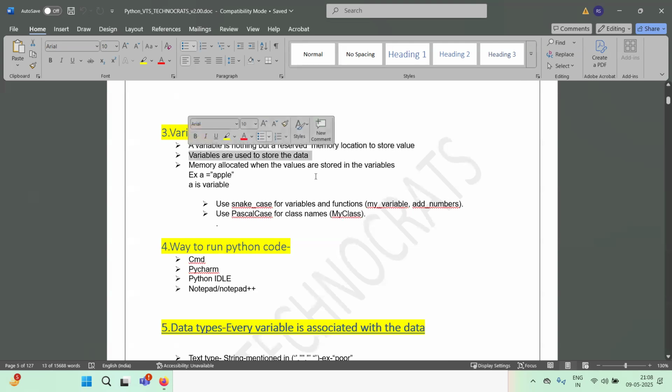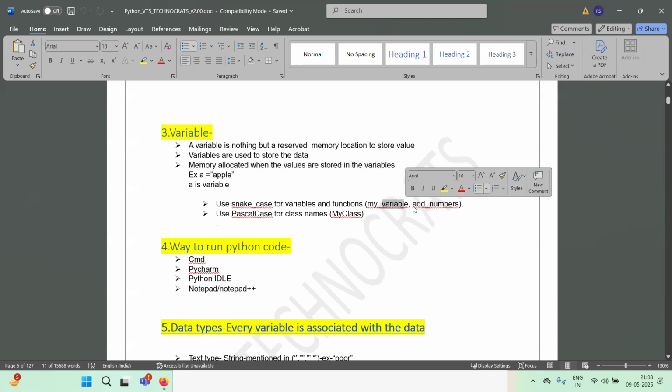Memory is allocated when the values are stored in variables. Suppose a equals apple, so a is a variable. In this particular memory, the value apple will be stored. And the naming convention is snake case for variables and functions. Snake case means the first letter will be small, followed by the second letter also small, then an underscore. Again these letters will be small, underscore, again letters are small.